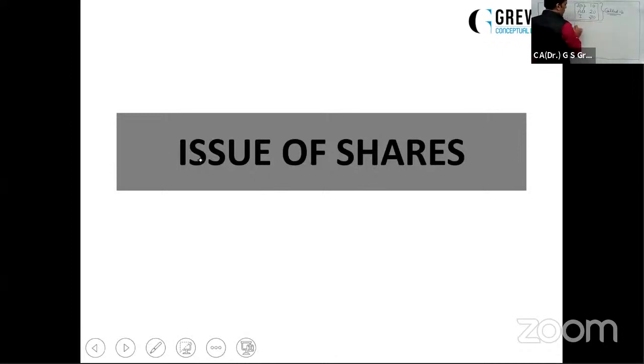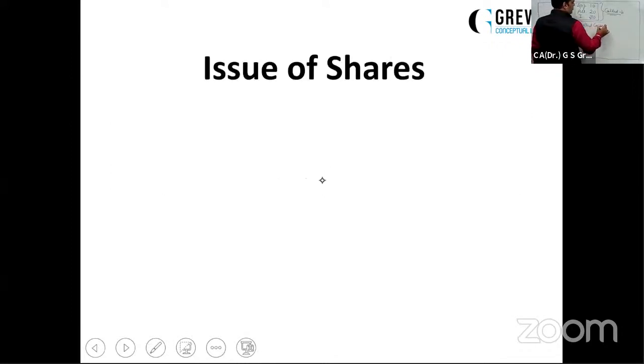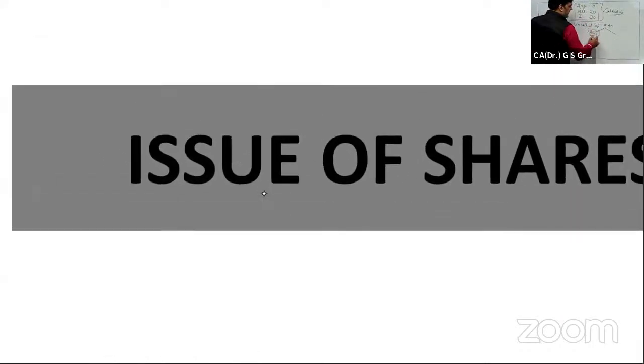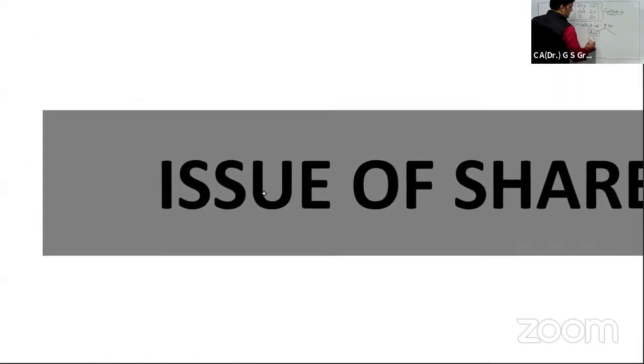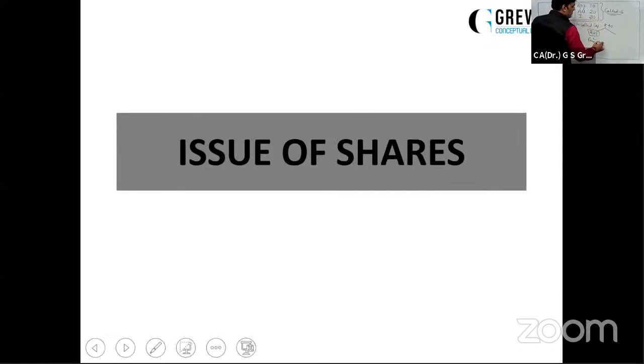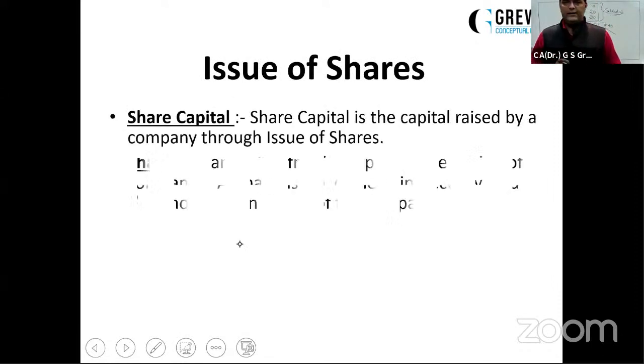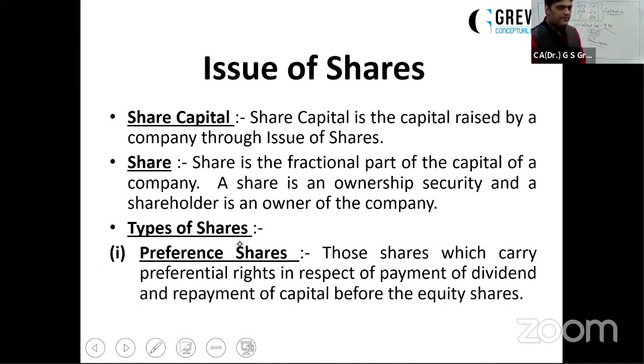The remaining uncalled capital is ₹40. And out of this, let us suppose the company has decided that they are going to make ₹25 as reserve capital. It means they will call this ₹25 per share only in the event of winding up. So that becomes a part of reserve capital.